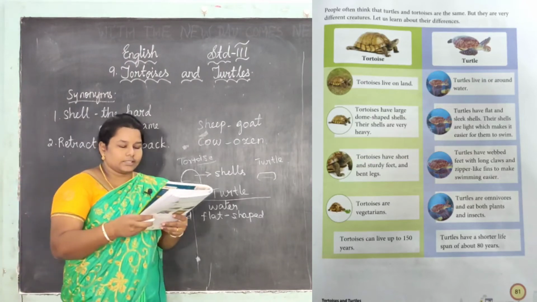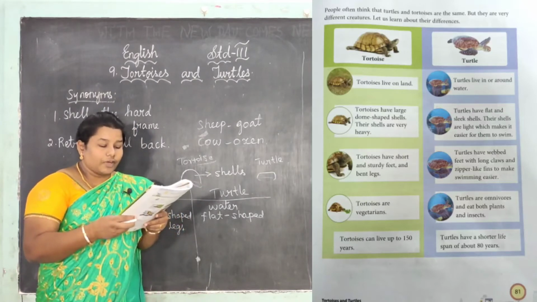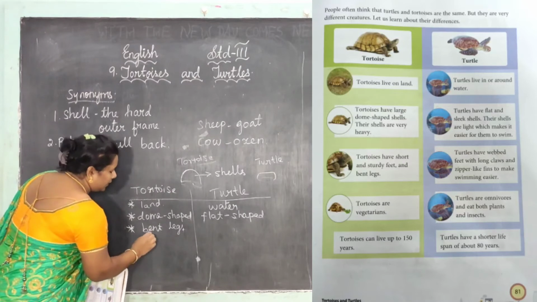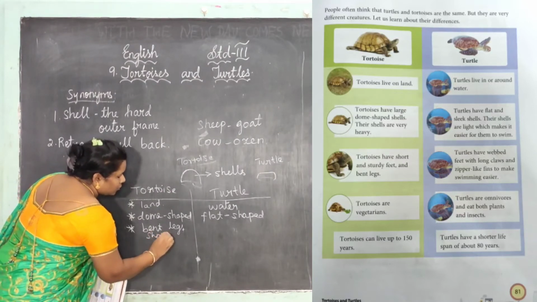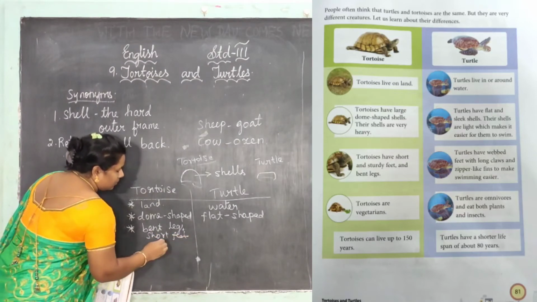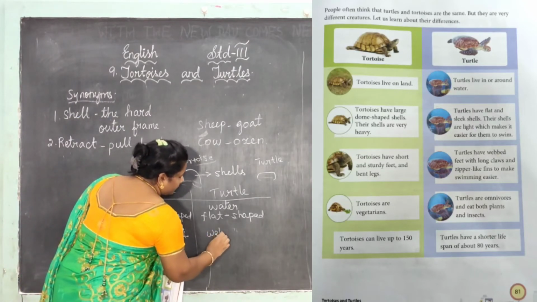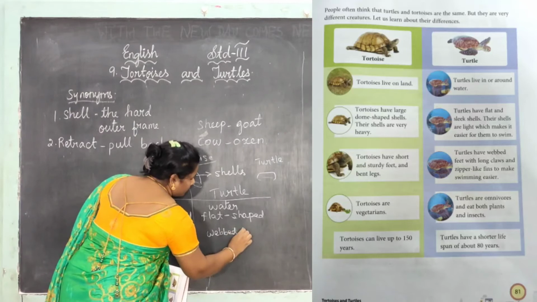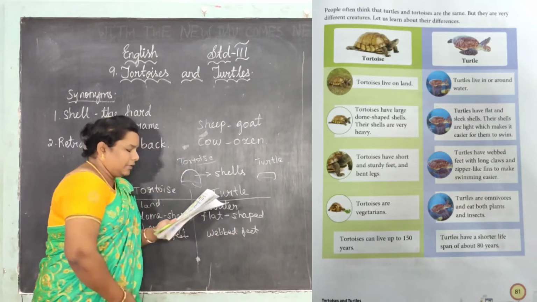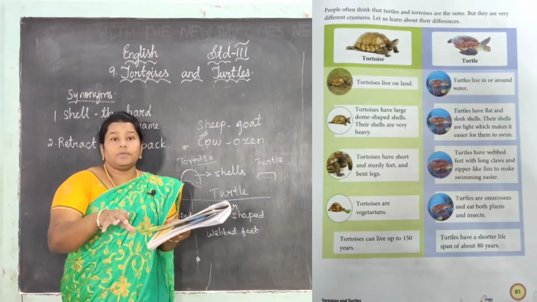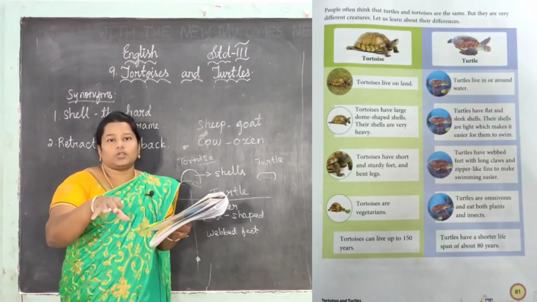Here the turtles have webbed feet. Here the tortoise has short feet. Okay, it has short feet, and the turtle has webbed feet. Webbed feet means its feet are like a web, like a net.